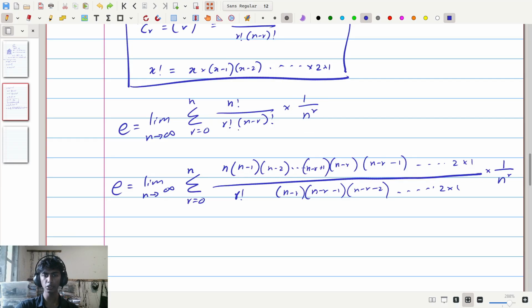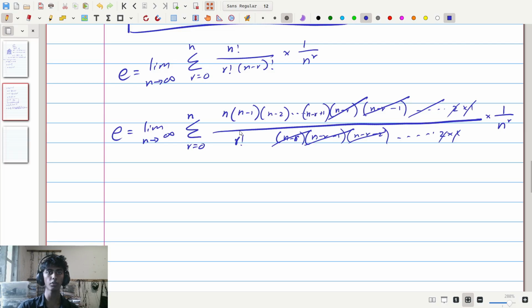The reason I wrote these terms in the middle here is because there's some cancellation that occurs. You can see on the denominator there's an n minus r, and on the numerator there's also an n minus r. On the denominator there's n minus r minus 1, and similarly on the numerator there's n minus r minus 1. There's n minus r minus 2 right here, and cancelling all these other terms, we are left with a reduced number of terms.